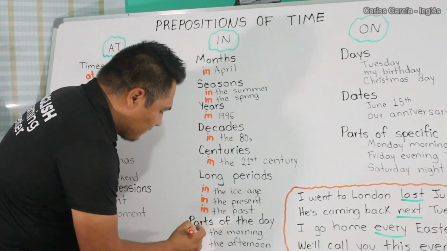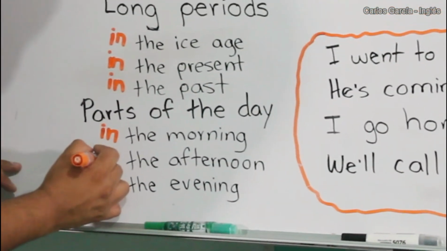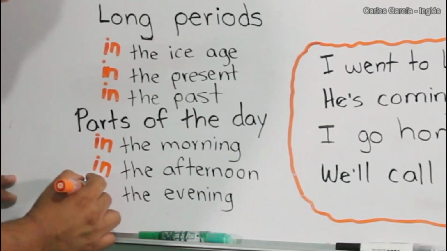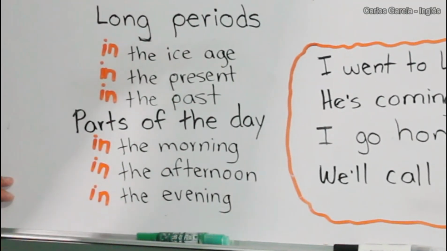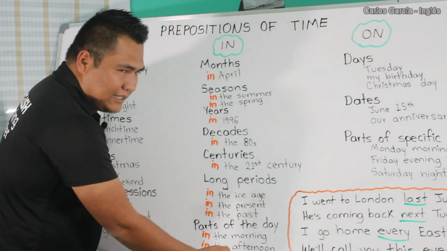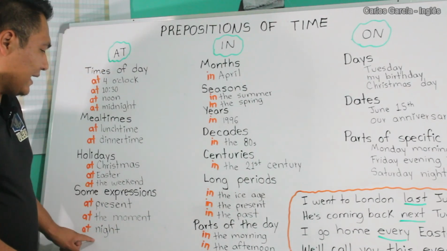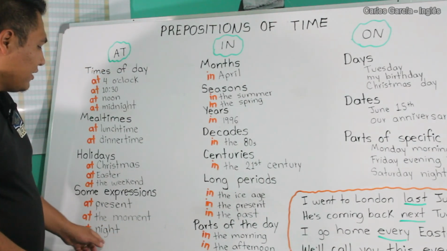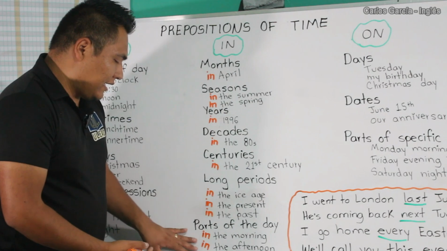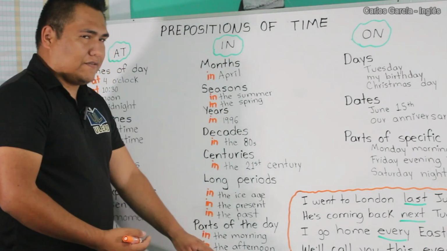Parts of the day. In the morning, in the afternoon, in the evening. I didn't use in the night because that is not correct. I already told you that it's at night. I explained that over here. So these are in the morning, in the afternoon, in the evening.